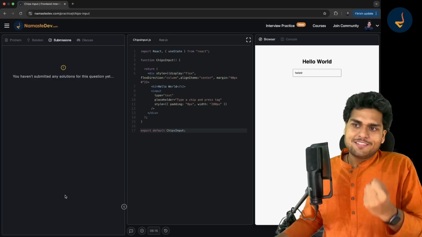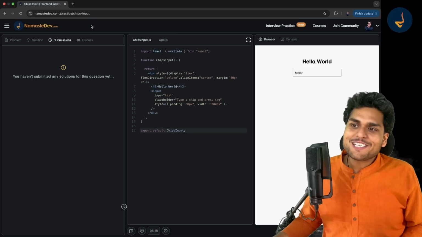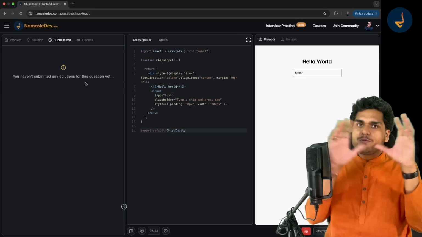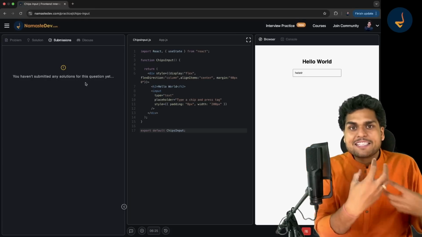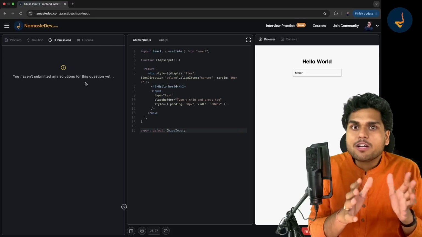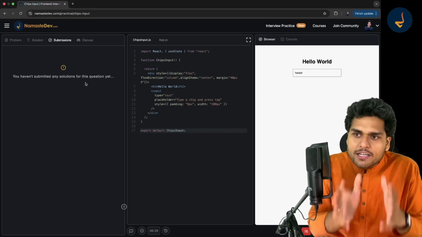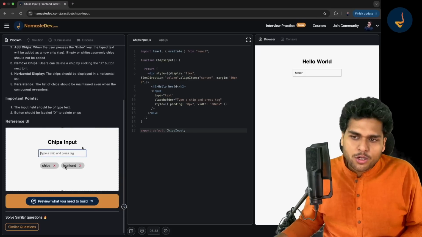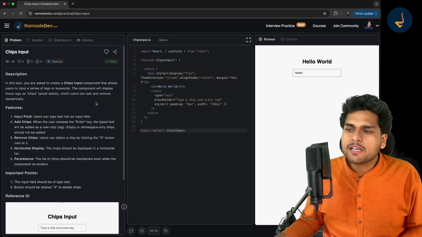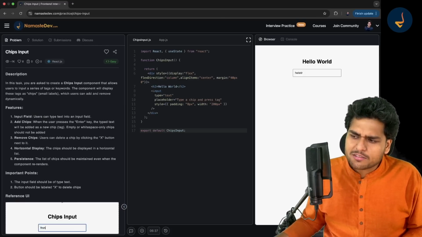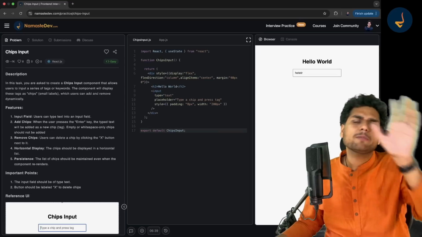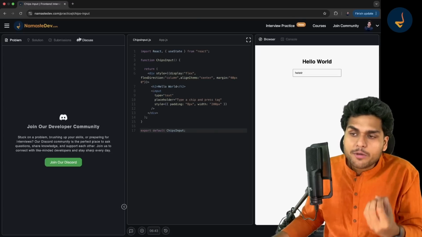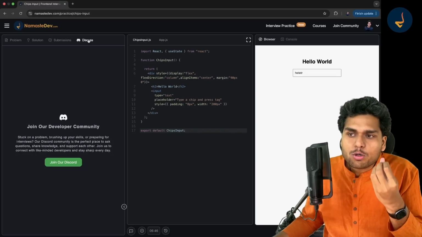Now we have one more feature, which is discuss. You know, our platform is built to practice on your own. This is a self-learning platform, right? I'm not teaching you anything. Over here, you can come and solve the problems, see the problem statement, check out what you need to build. You can preview what you need to build and solve it yourself, test it yourself, submit it yourself. Everything is automated. But suppose you still want help from the community, you can go to the discuss section.